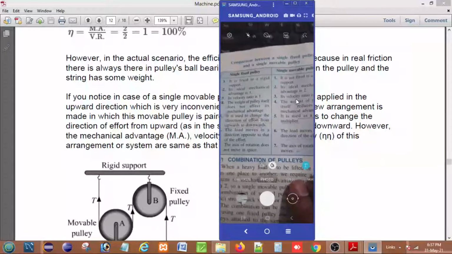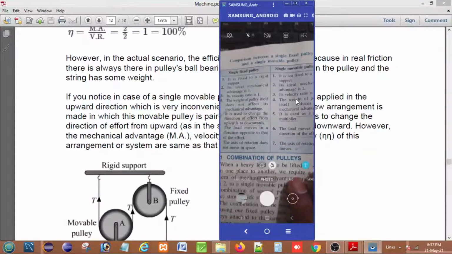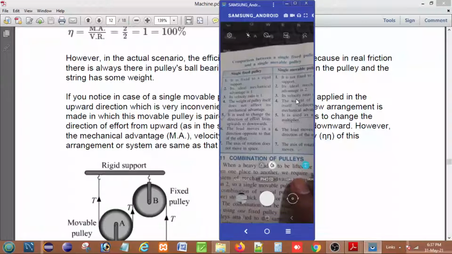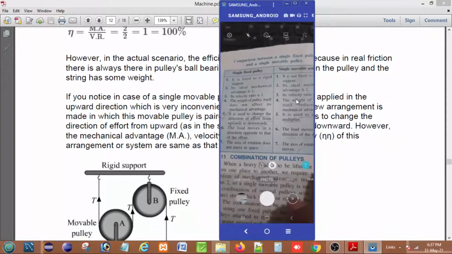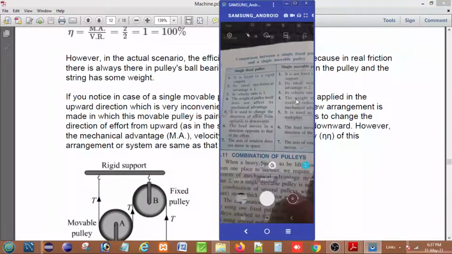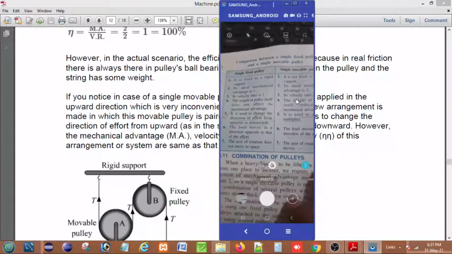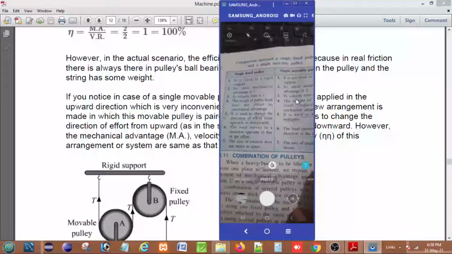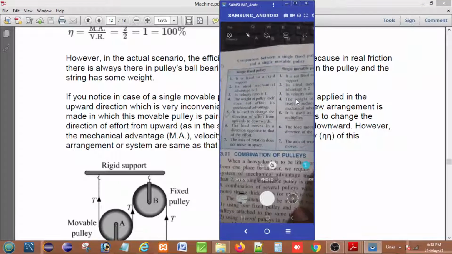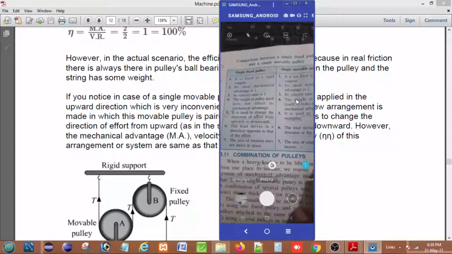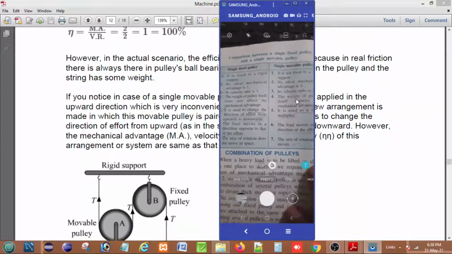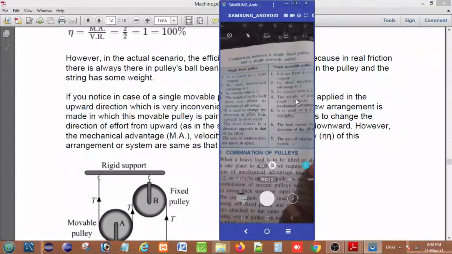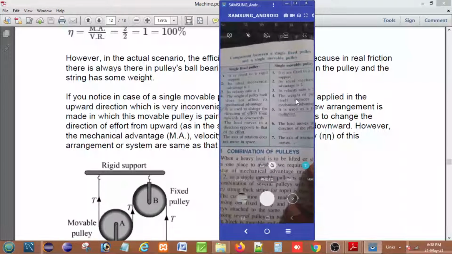And the fourth is, the fixed pulley is used to change the direction of effort from upwards to downwards. That means the single fixed pulley is not working as a force multiplier. It just changes the direction of effort from upwards to downwards, whereas the single movable pulley acts as a force multiplier. That is a very important comparison between the two types of pulley.